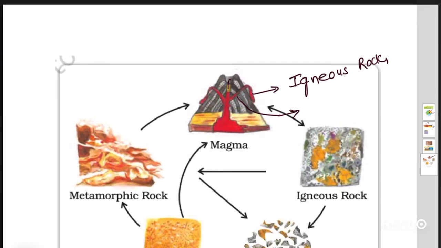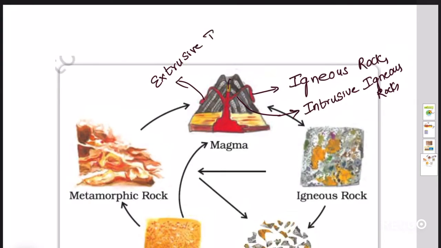When this molten magma solidifies in the inner part of the earth, it is called intrusive igneous rocks. Whereas when the molten magma comes out of the volcano and solidifies, it is called extrusive. Intrusive means inside, extrusive means outside of the crust. Extrusive igneous rocks.